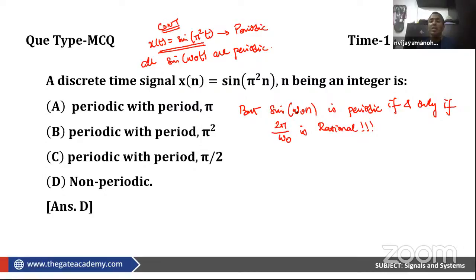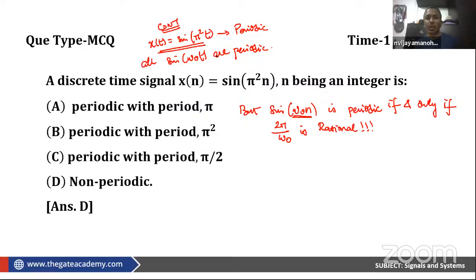Whereas in the discrete number system, only numbers which can be expressed as a rational number can be discretized. An irrational number can never be discretized. And pi is an irrational number. Pi is 22 by 7 only in your school days. Once you are out of your 10th standard, pi is no more 22 by 7. 22 by 7 is an approximation.